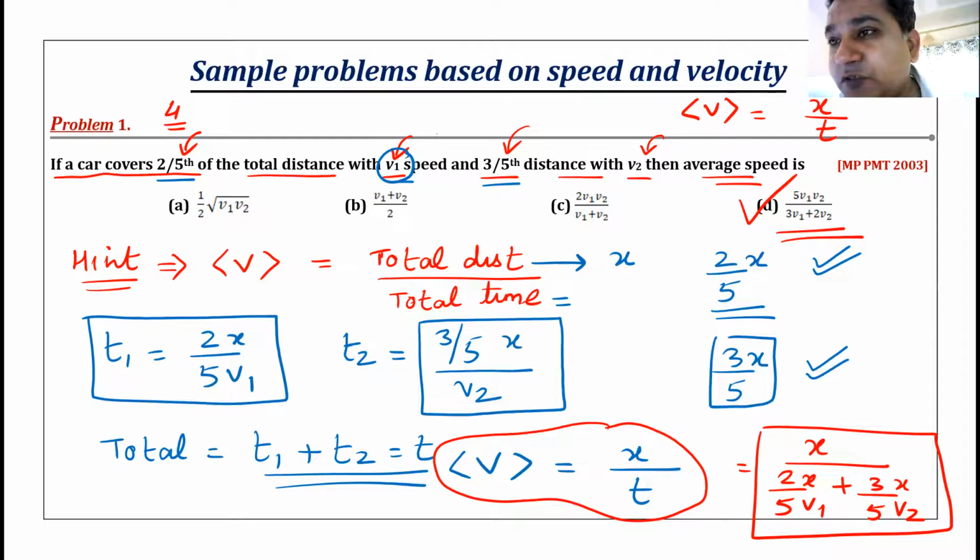Santosh, I am unmuting you. You are going to respond to what Anjali said, and you are going to make Anjali understand how I got the value of T1. Santosh, you can unmute yourself now. Tell me how did you get T1? Average speed equals total distance by time, sir.